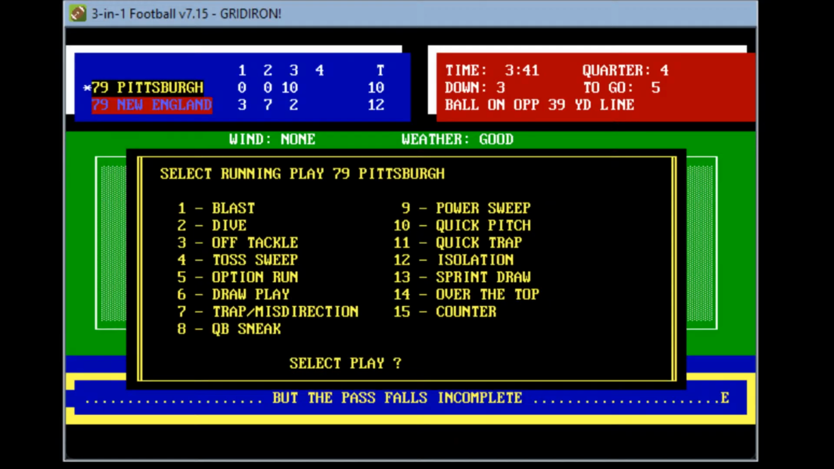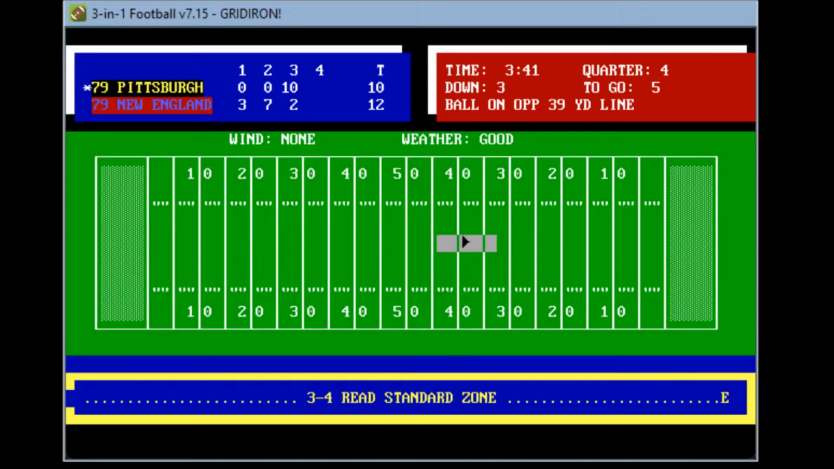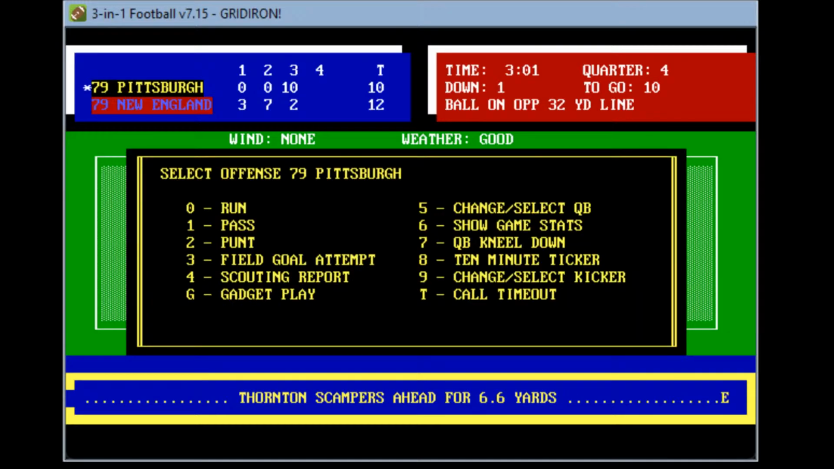Let's run that power sweep and see if Franco can get it for me. Oh, and Franco's tired. Ugh, that's not good. Can we take it off that now? Oh, that's not going to work. So Harris, unable to take this, takes it out to Thornton around the left end, and he gets to the 32-yard line, a first down. So Sidney Thornton with an absolutely huge first down with 3 minutes to play.